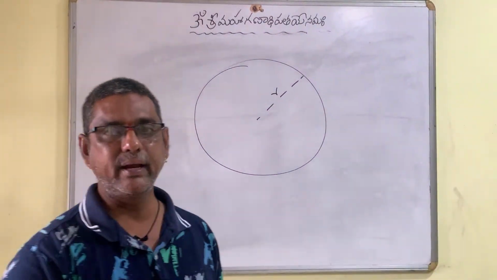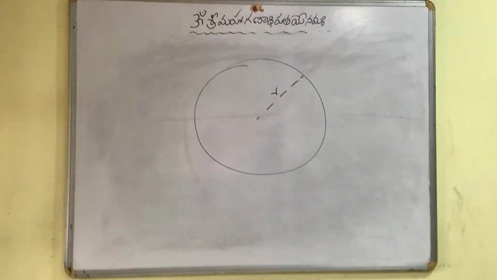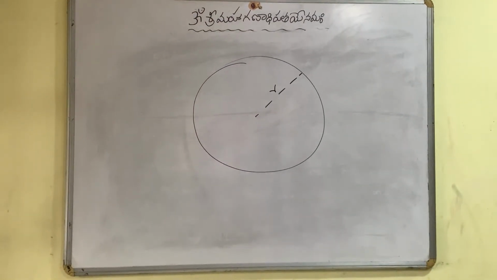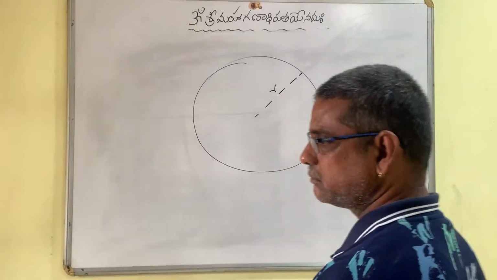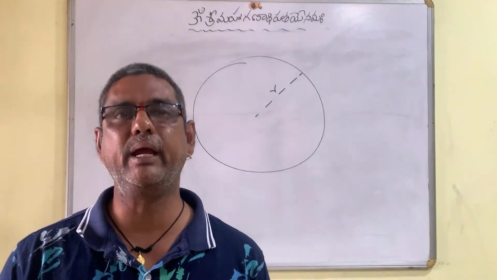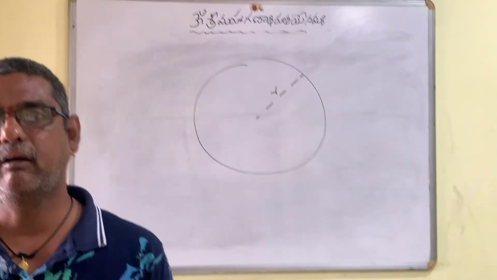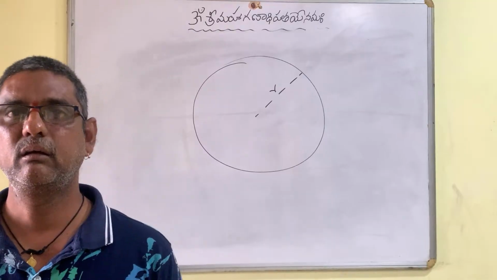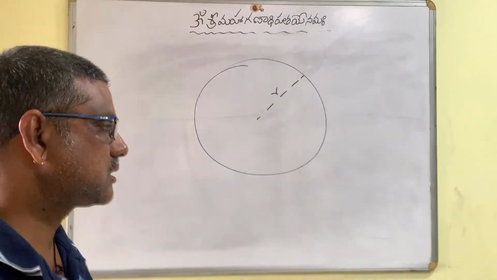A circle can be drawn by taking any point as the center of the circle and with any radius. This is the third postulate. We can consider any point on the plane as center, and with any radius we can draw a circle.